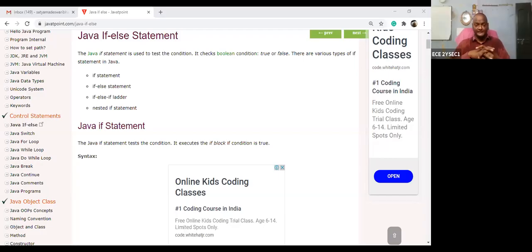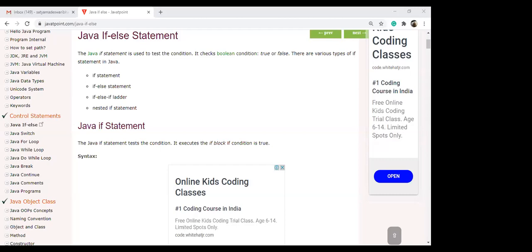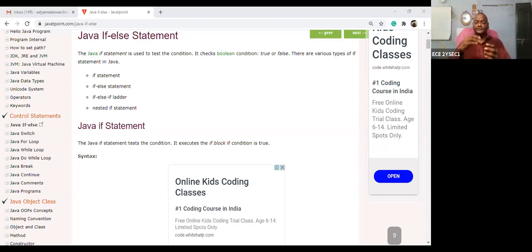Let us take control flow. Control flow stands for, suppose you want to execute the program. Certain times you should just continue and execute the program in a very simple manner. But certain programs require some conditions. If the condition is true, then you should execute.